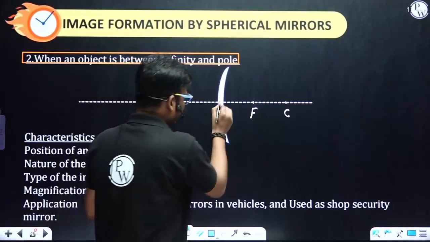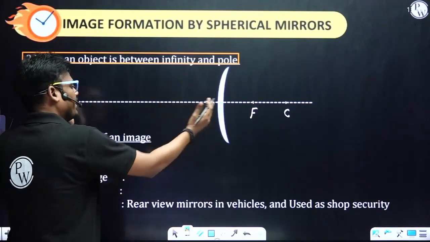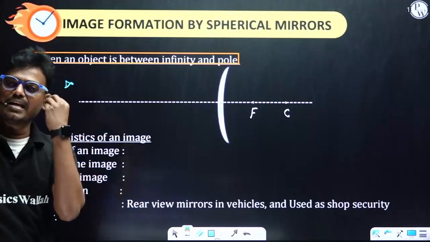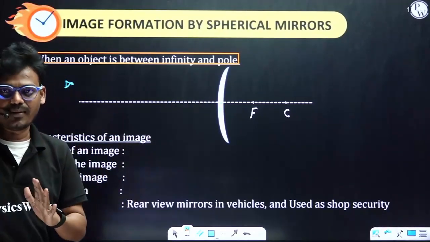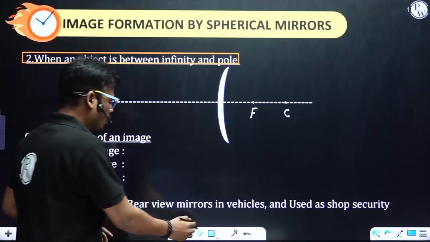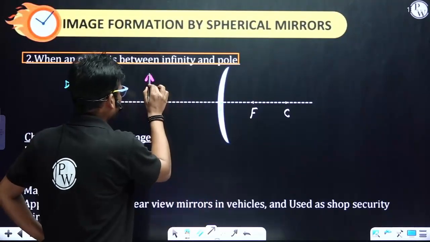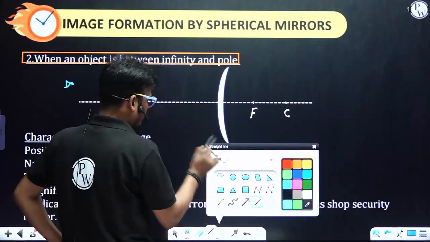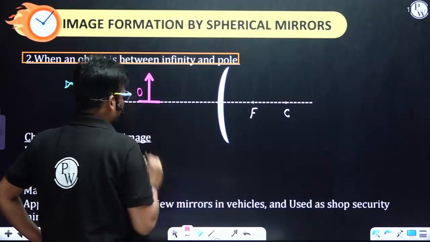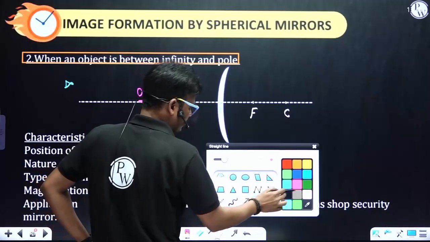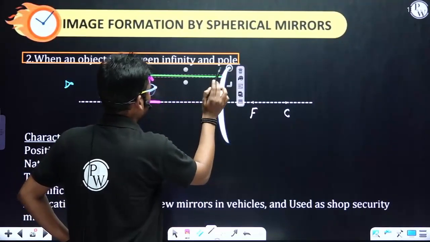Okay, so if I consider this is the pole and this is infinity, between infinity and the pole of the mirror, wherever we keep the object on the principal axis, it always produces a diminished image only, and virtual. So if we keep the object anywhere in between, here I'll keep the object. How many rays do we have to consider? Two rays.